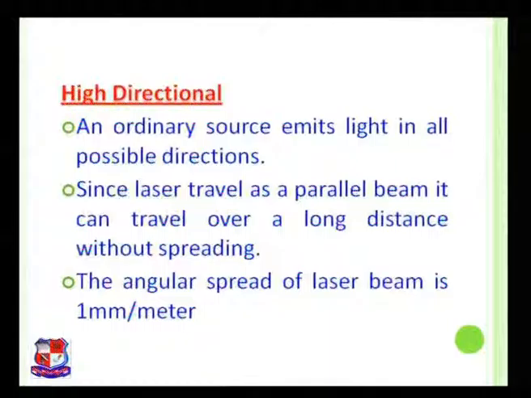The angular spread of the laser beam is 1 millimeter per meter. That means what? 1 millimeter per meter, the spread of that angular beam is very less.